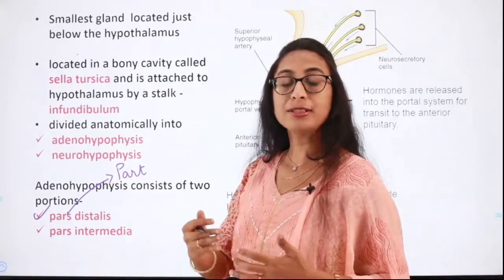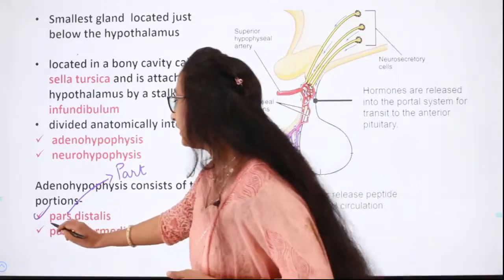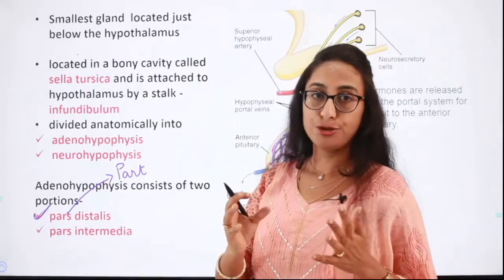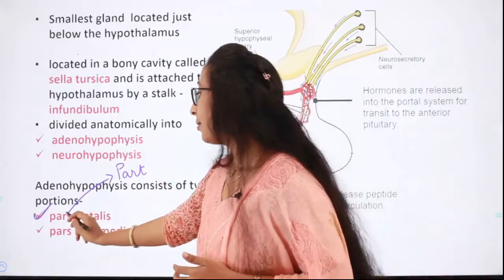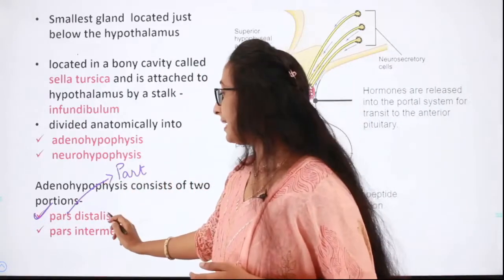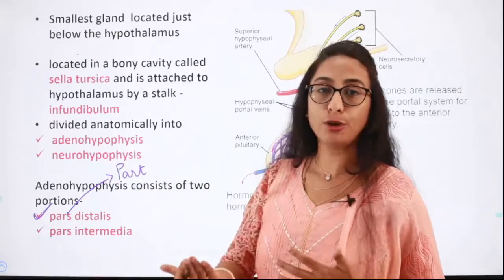So distalis means distant. This is one portion of the pituitary, where pars means part and distalis means it is at a distance from the point of origin.